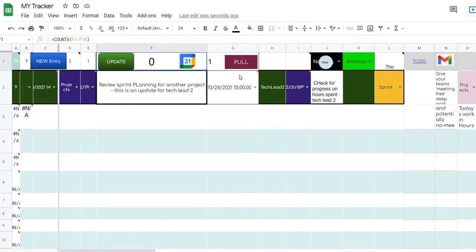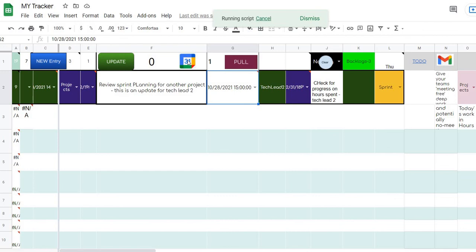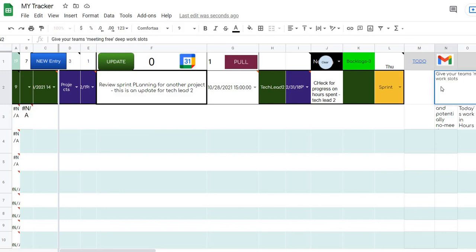And similarly, you can add to a calendar. Suppose you want to add this to a calendar, just come and click here and it gets added to the calendar. New entry, update, pull, clear. If you want to send a mail to someone, just come and click here. This is some motivational notes that I keep for myself. You can keep anything. So give your teams work slots, free them work slots, etc.